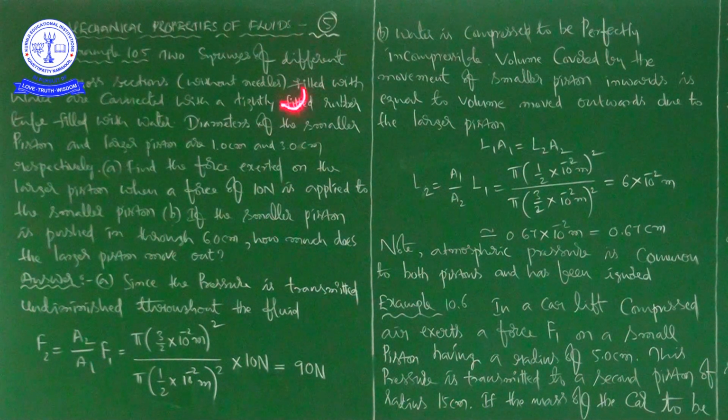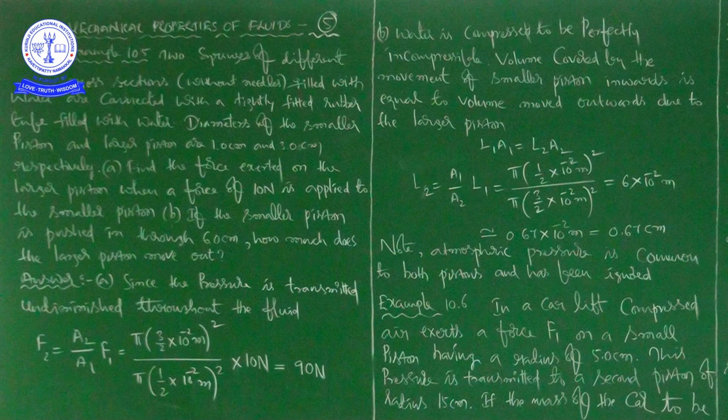So, based on the given information and the given data, we have to calculate two things. One is force exerted on the larger piston when a force of 10 newtons is applied to the smaller piston. And B is if the smaller piston is pushed in through 6.0 centimeters, how much does the larger piston move out? Okay. In our previous class, we discussed about hydraulic machines, right?